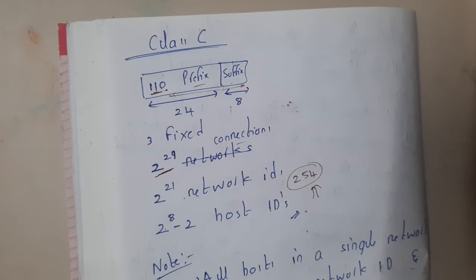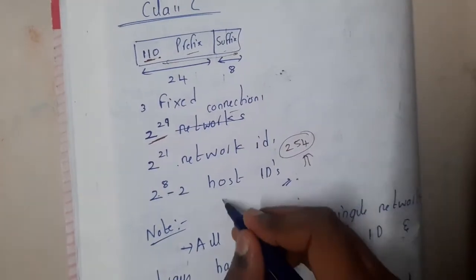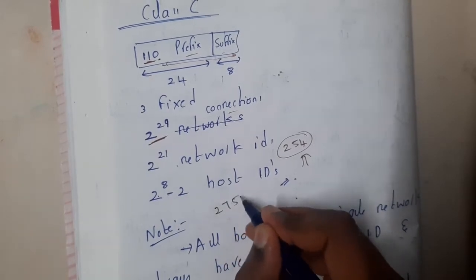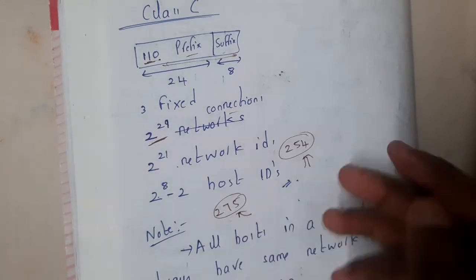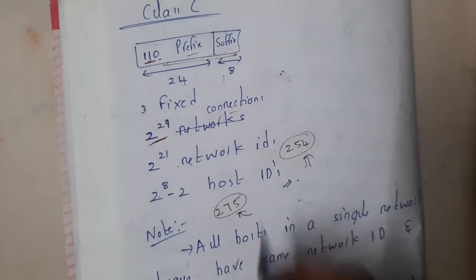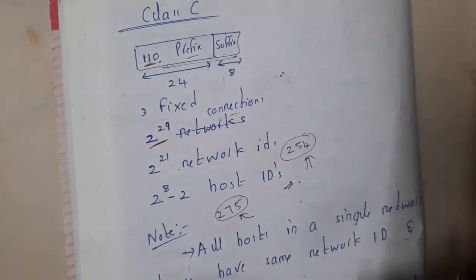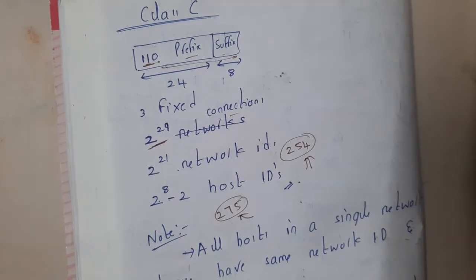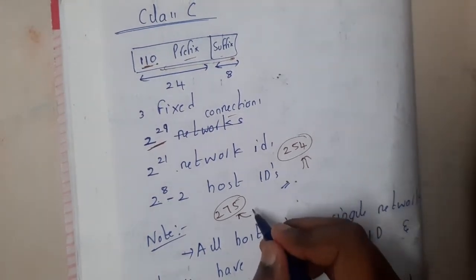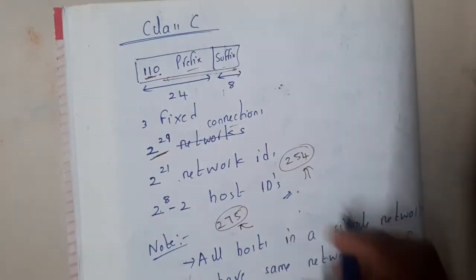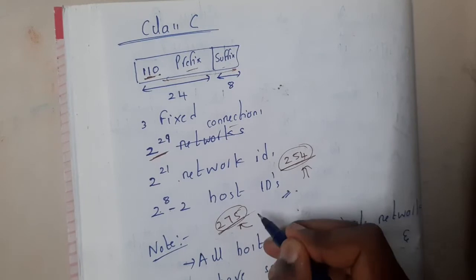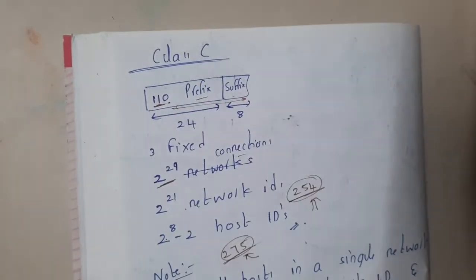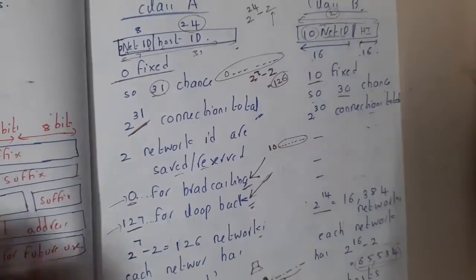Assume that I started a company, and my employee count is 275. I don't know why I'm saying that number, it's just a random number. So there are 275 people working offline in total. Now I am searching for a network ID. Can I take a class C ID, guys? Class C can only allocate 254 members, but my requirement is 275. So I cannot go with class C. What is the next option? The next option is class B.